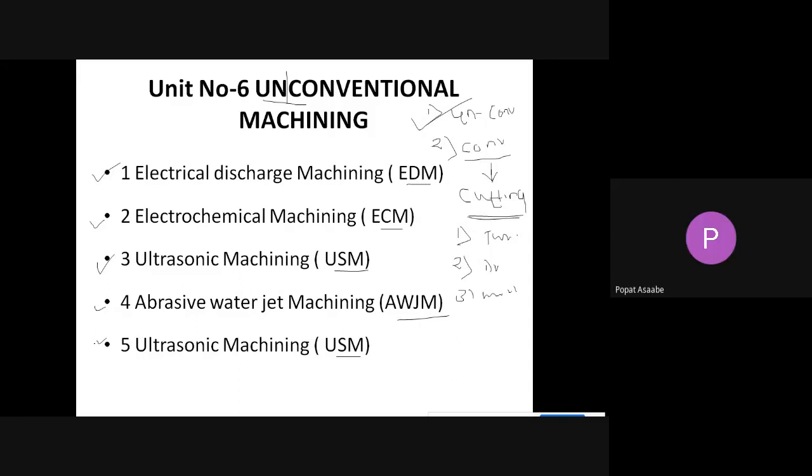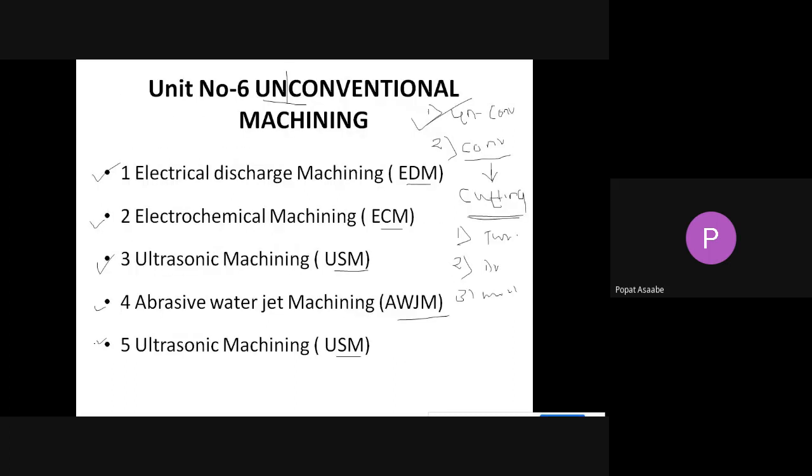Okay, so once again, I will revise the points we have discussed here. Now we have started unit number 6. The name of unit number 6 is the unconventional machining process, and it consists of the following contents. In this unit, we are going to discuss five unconventional machining processes: EDM, ECM, USM, ultrasonic machining, and abrasive water jet machining.